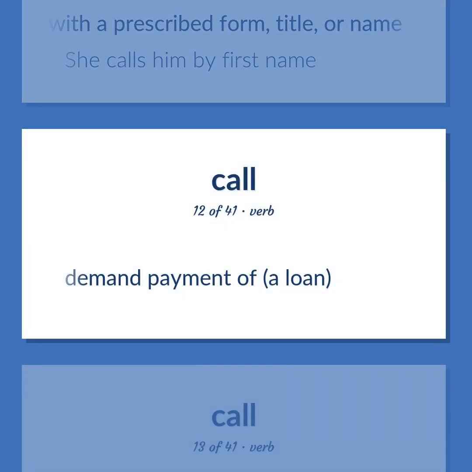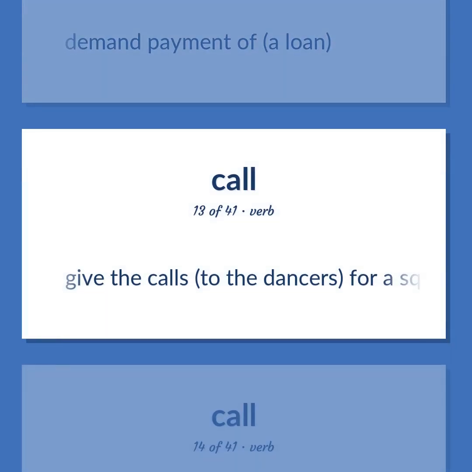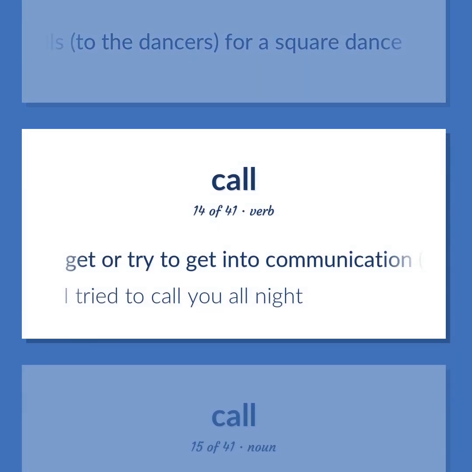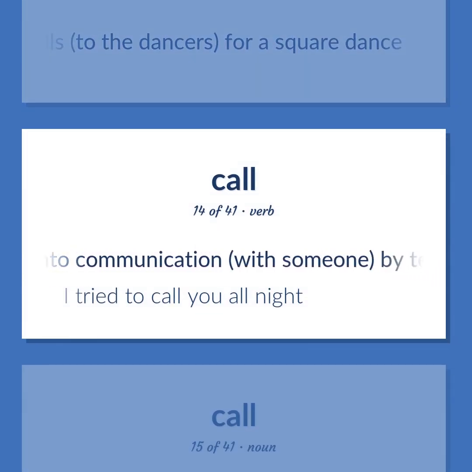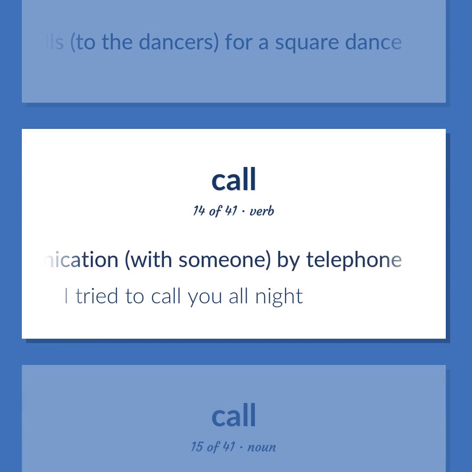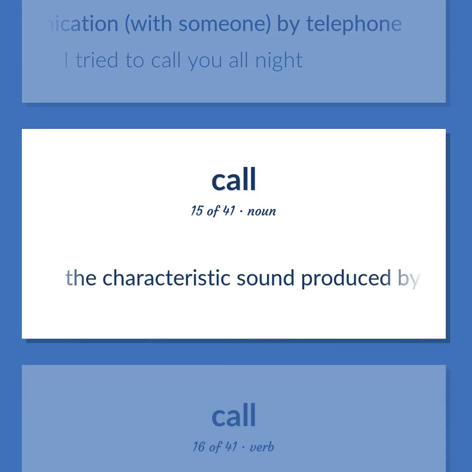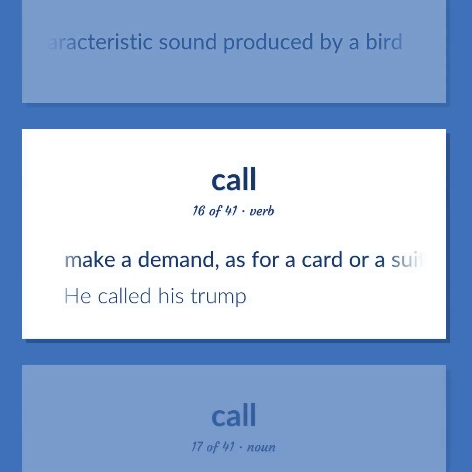Demand payment of a loan. Give the calls to the dancers for a square dance. Get or try to get into communication with someone by telephone. I tried to call you all night. The characteristic sound produced by a bird. Make a demand, as for a card or a suit or a show of hands. He called his trump.